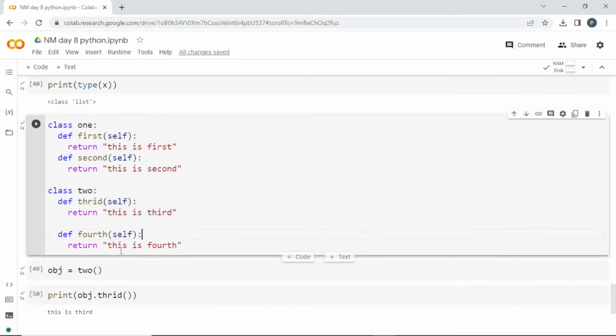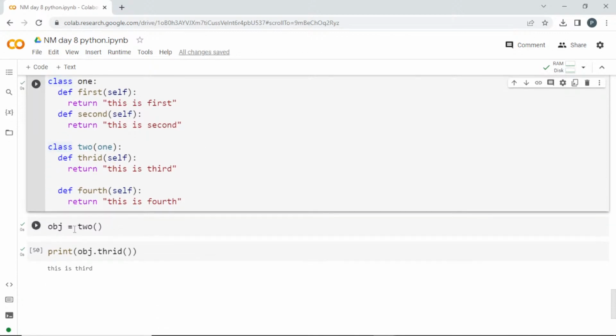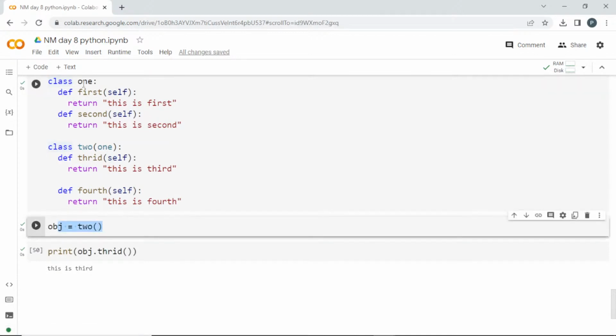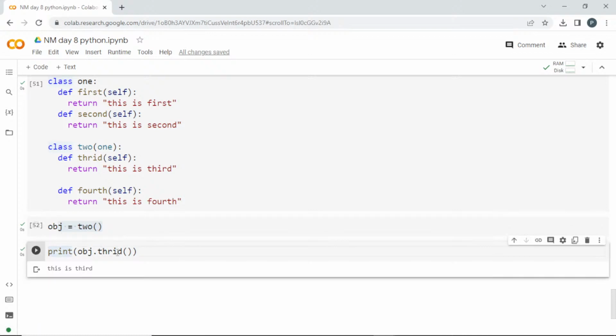So now I'm going to do one thing which is known as inheritance. If I want to inherit class 1 inside class 2, here I can open parenthesis and pass the name of class 1. I'll run it now. And see here, I'm creating an object for 2 only, not for 1. With this I'm going to try to access what is present inside the first one.